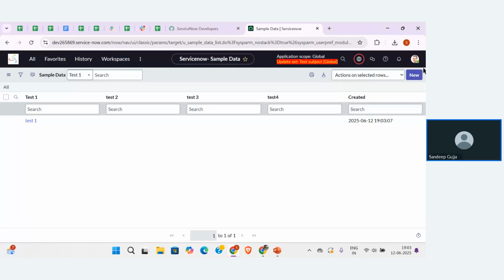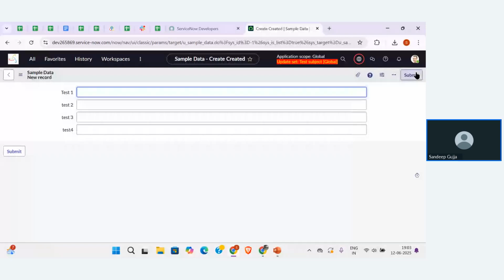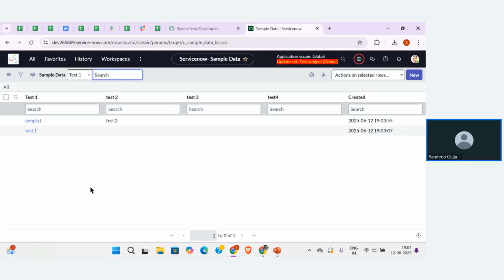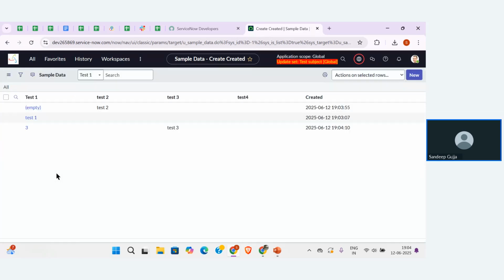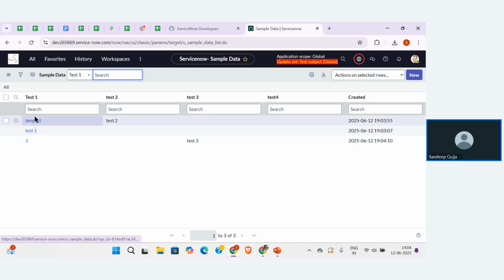So let me create a few more records, even though my update set is active, guys. Please check that I'm doing this while my update set is in the active state. Let me click on Submit. Then let me create a few more records. I'm going to create one more record with the name test3, for the test3 field. Mention this one as 3. Click on Submit. And let me mention this one as 2.